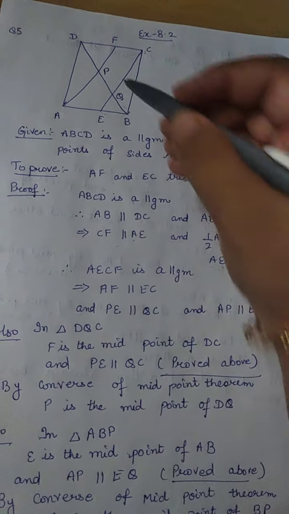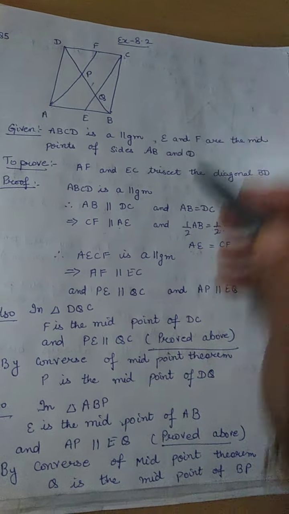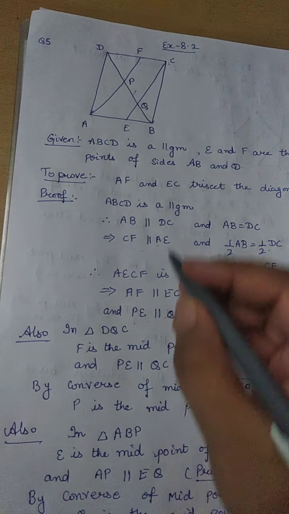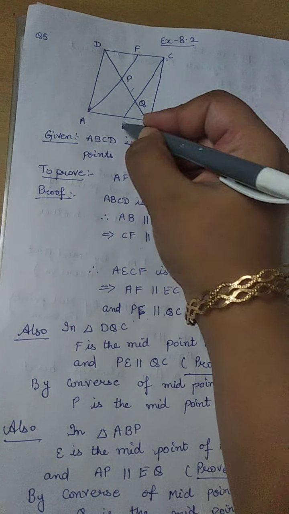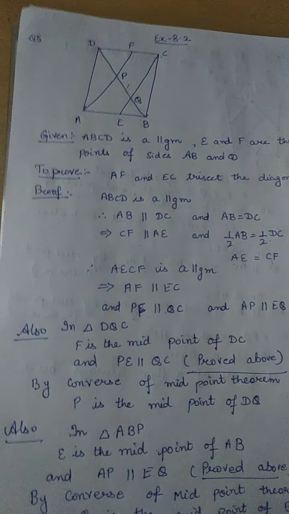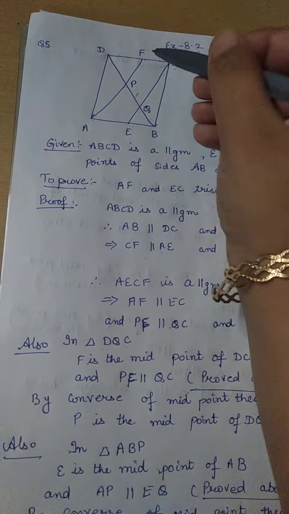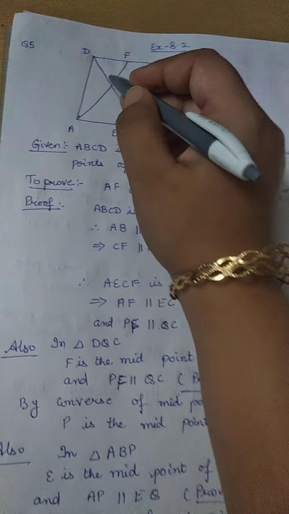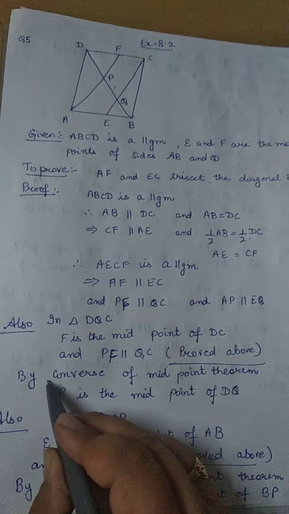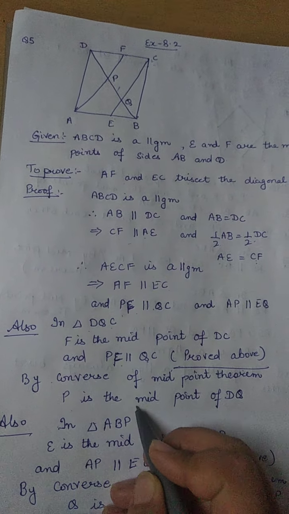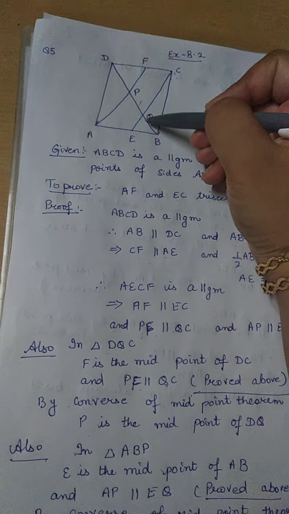AF is parallel to EC. What does it imply? Their subparts are also parallel. That means PF and QC are parallel, and AP and EQ are parallel. So in triangle DQC, F is the midpoint of DC, already given in the question. We have proved PF parallel to QC, proved above. So by the converse of the midpoint theorem, we can say that P is the midpoint of DQ only, which implies that DP is equal to PQ.